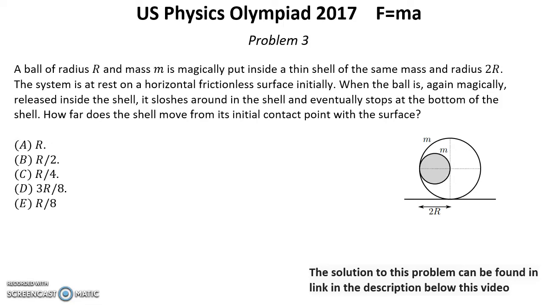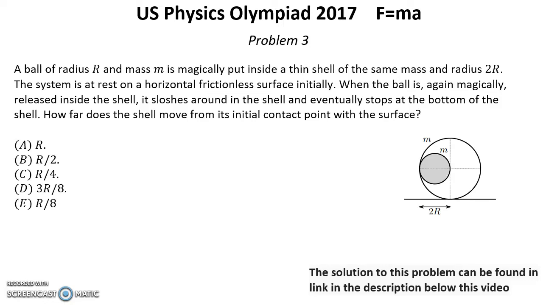Problem number 3. A ball of radius r and mass m is magically put inside a thin shell of the same mass and radius 2r. The system is at rest on a horizontal frictionless surface initially. When the ball is again magically released inside the shell, it sloshes around in the shell and eventually stops at the bottom of the shell. How far does the shell move from its initial contact point with the surface?